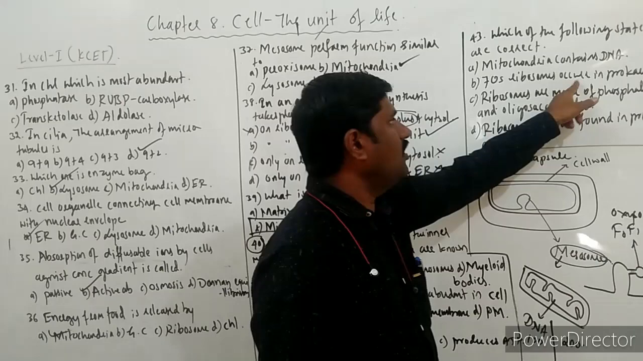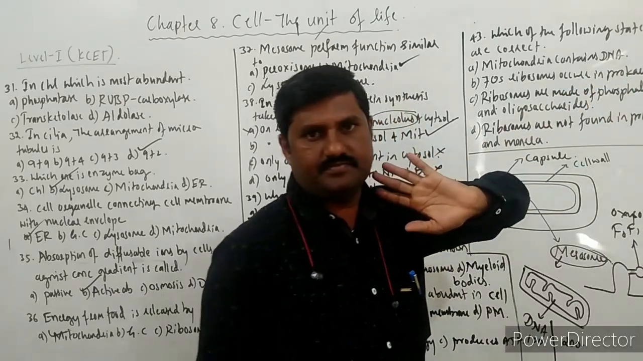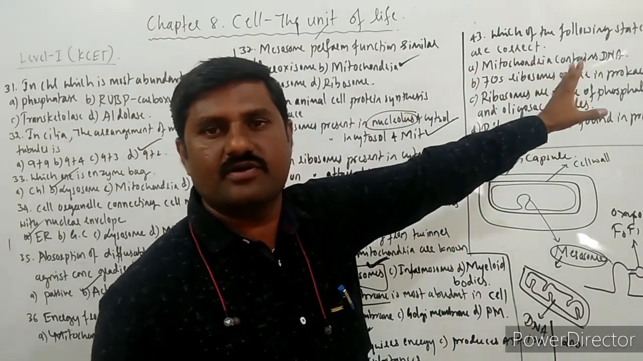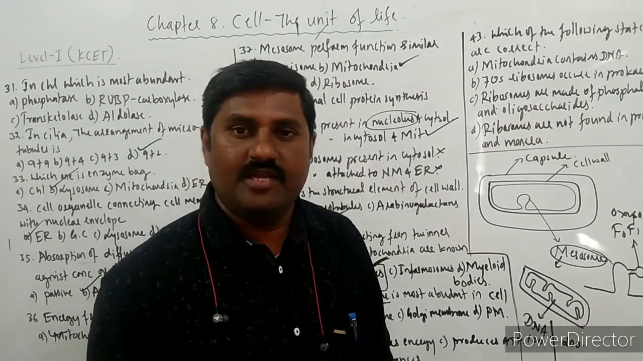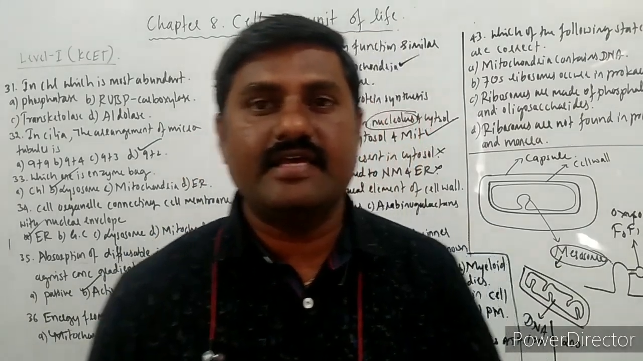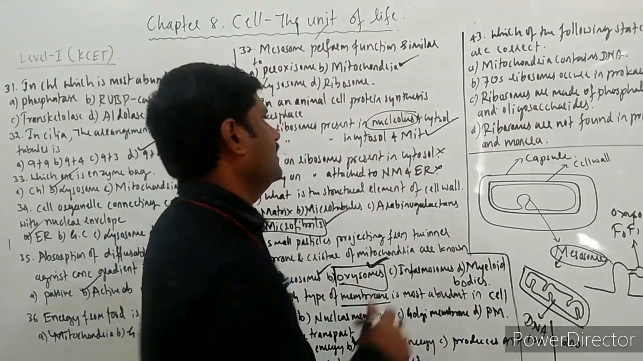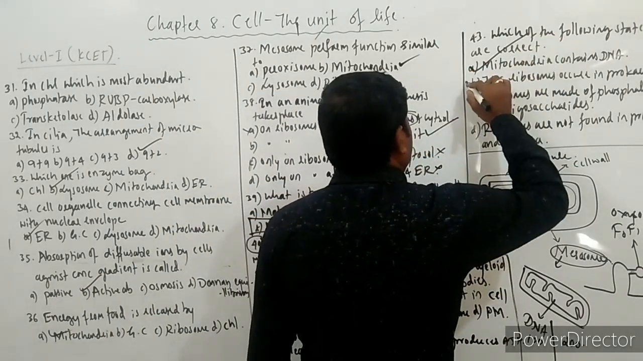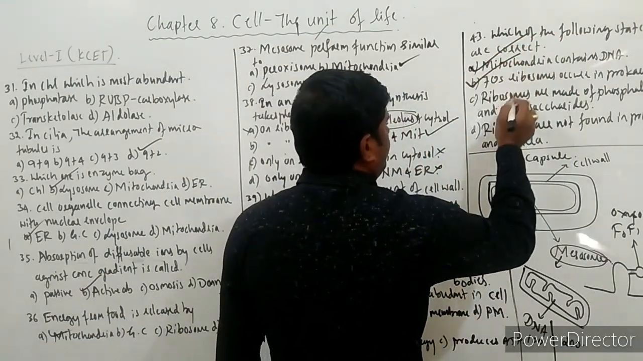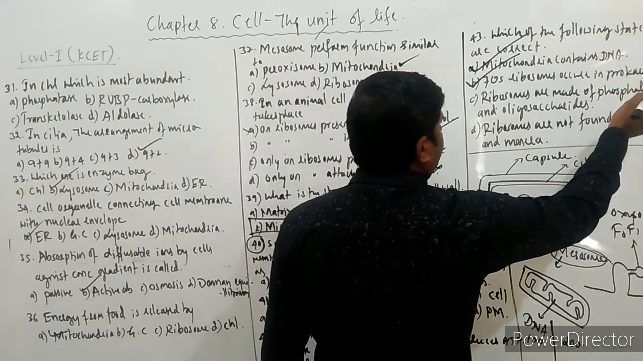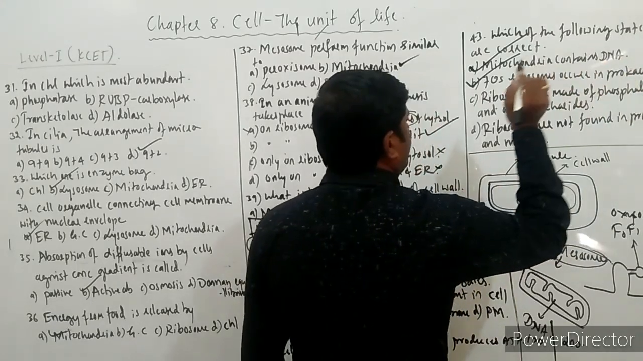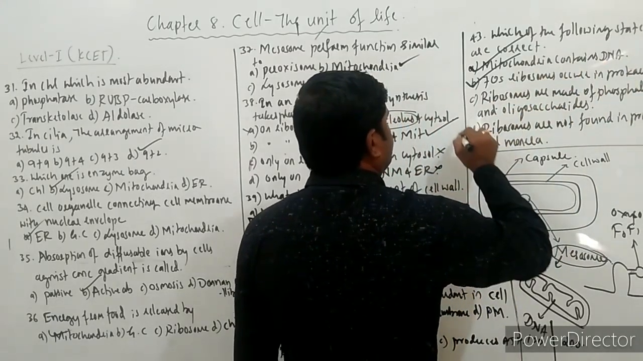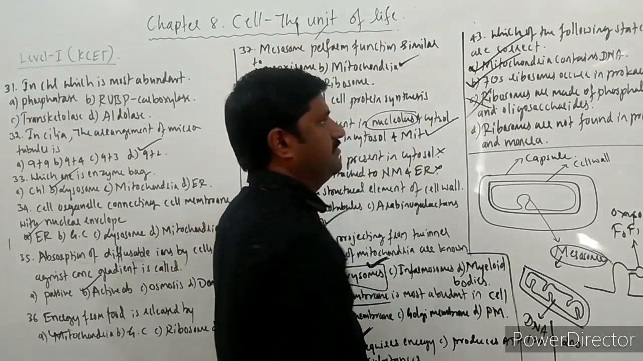70S ribosomes occur in prokaryotes. Of course, it is also a right statement. In prokaryotes, 70S ribosomes are present. This is also the right one. Ribosomes are made of phospholipids and oligosaccharides is a wrong statement. Why?